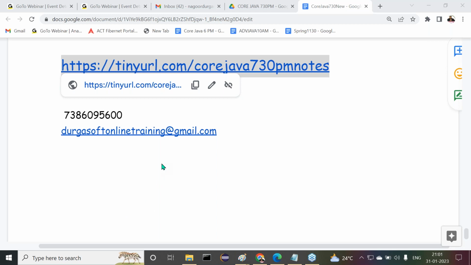So HTTPS colon slash slash tinyurl.com, that is normal. Core Java 7:30 p.m. notes. That's enough, automatically we'll get it. Otherwise, I'll send the notes to you as an email so that you will get it.